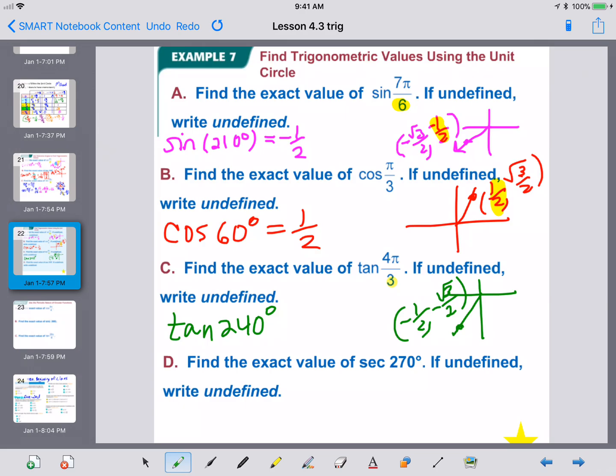Well, tangent is y over x, so we're going to take the y value and put it over the x value. So it's negative square root of 3 over 2 over negative 1/2. The negatives are going to cancel. The 2's are going to cancel. So you end up just with square root of 3 over 1, which is square root of 3. So the answer is square root of 3.